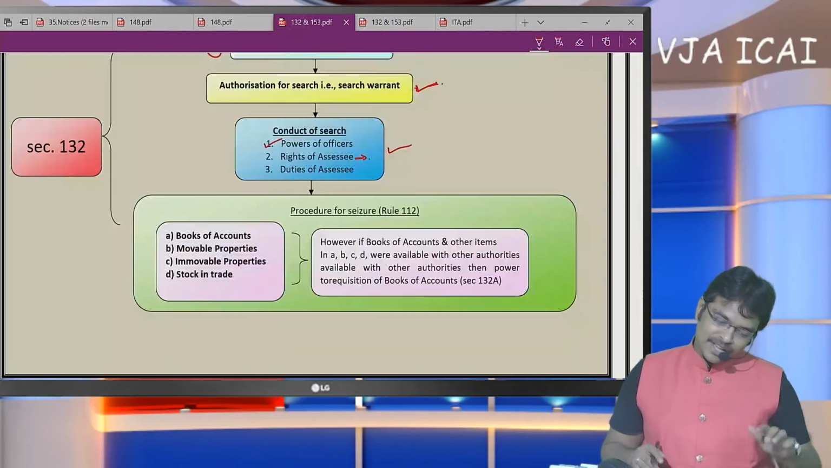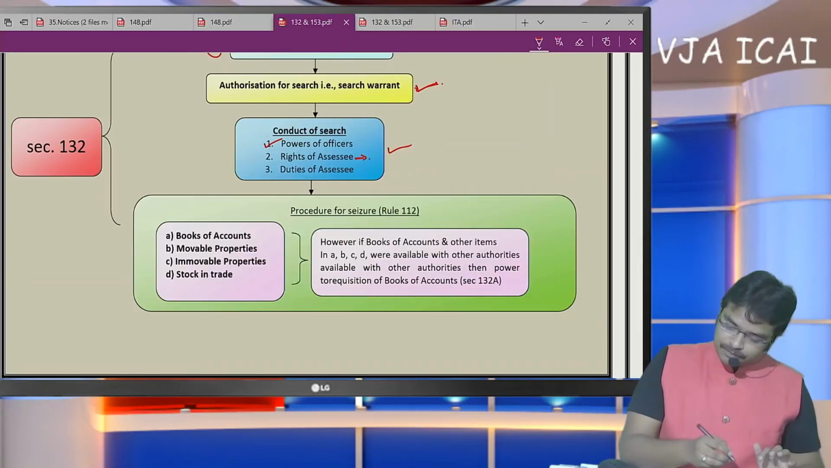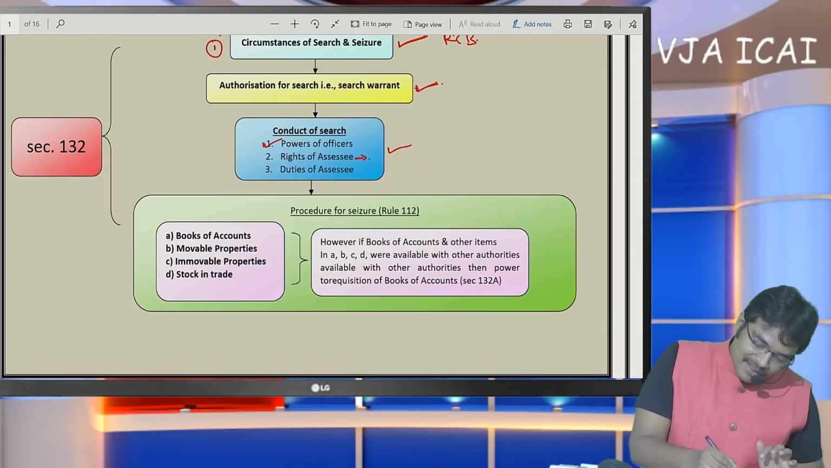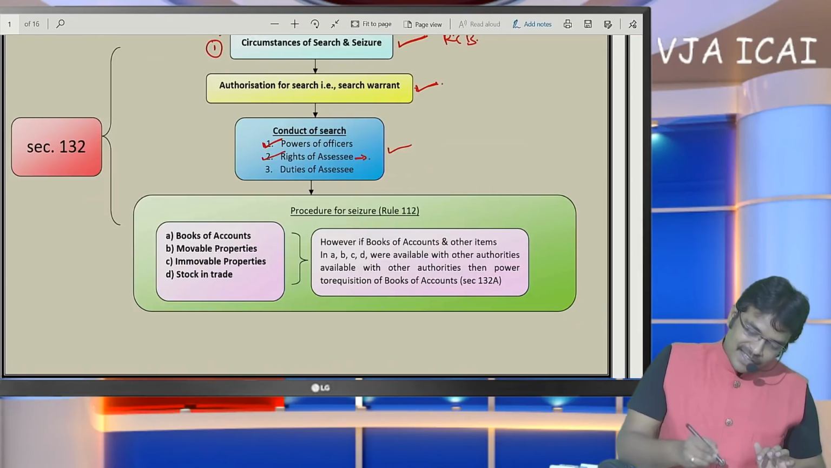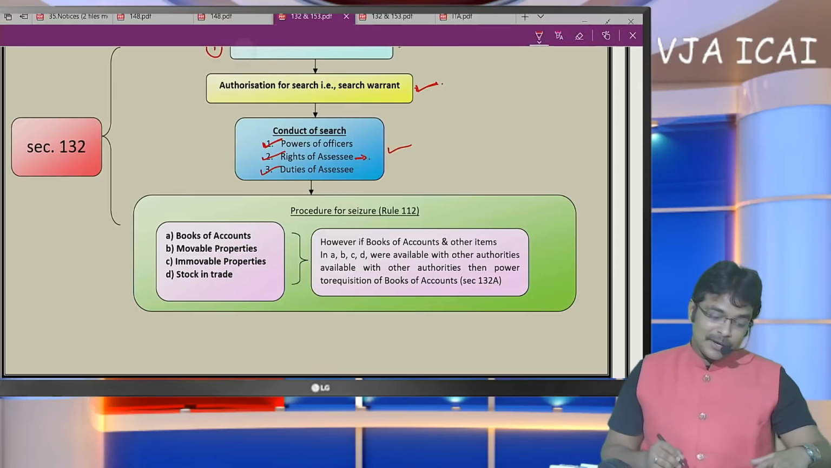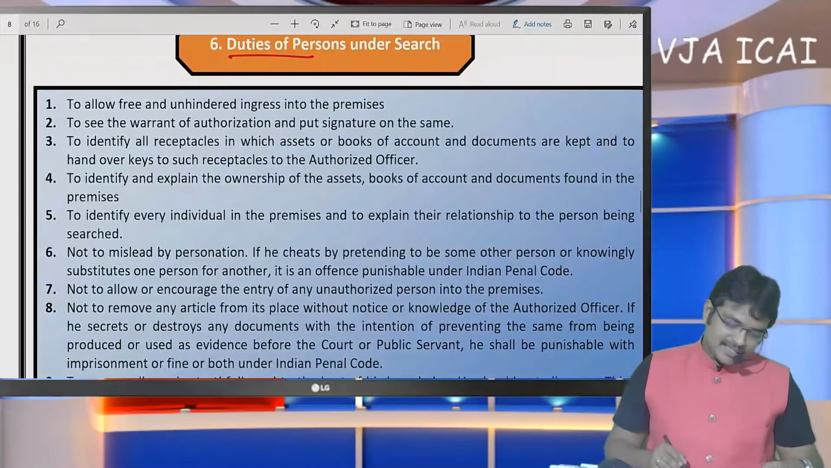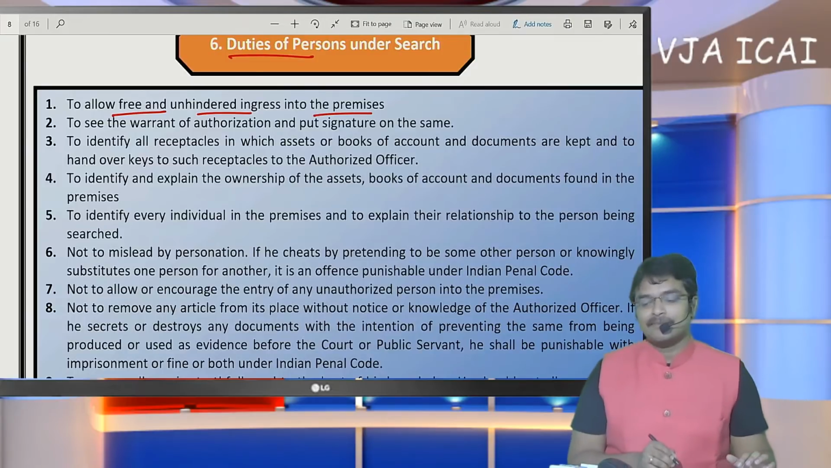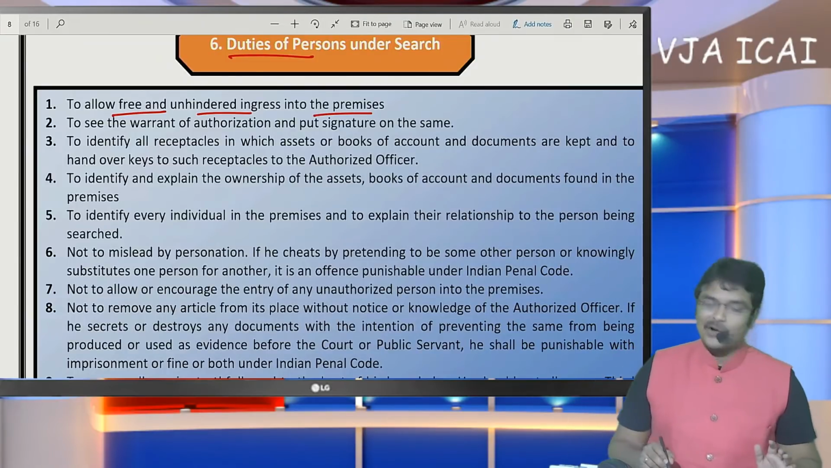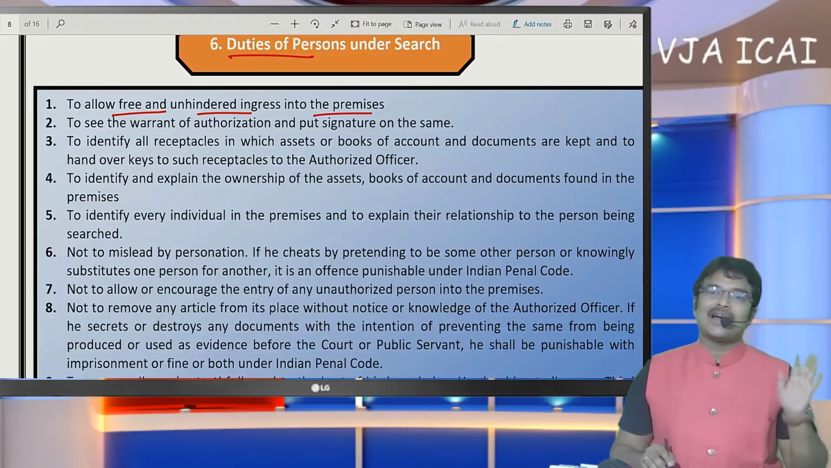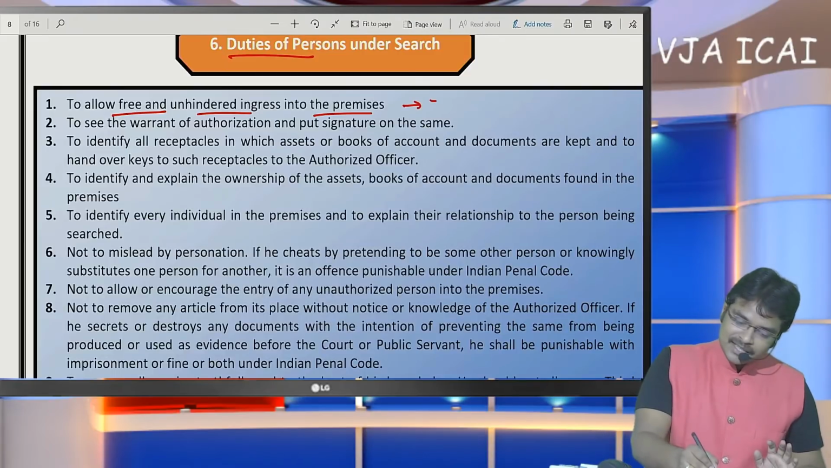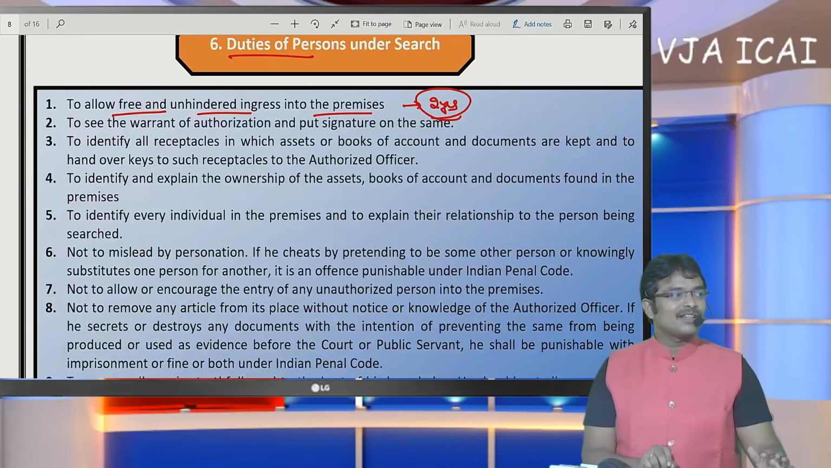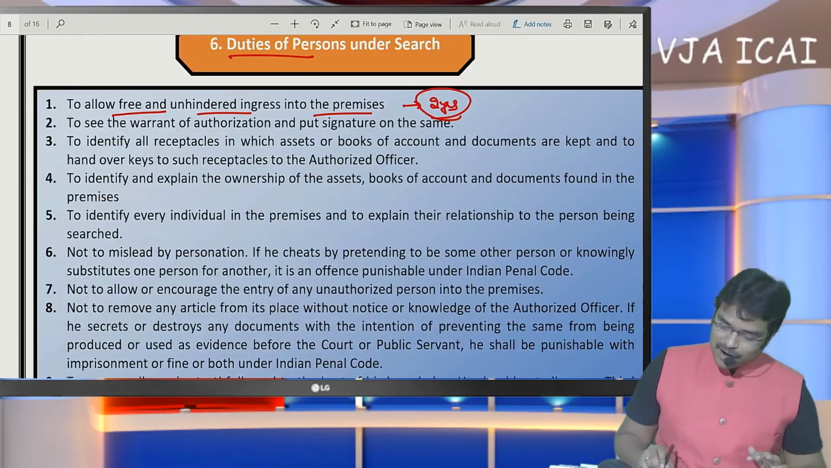Now comes the duty. If you refer to our procedure, we have completed the powers of the officer and the rights of the SSC. Now comes the third topic, the duty of the SSC. It is the duty to allow free and unhindered ingress into the premises. He has to allow the assessing officer to make the search. He should not object to them. If the SSC objects, if you remember, imprisonment up to 2 years along with a fine may be levied. So he should not object.